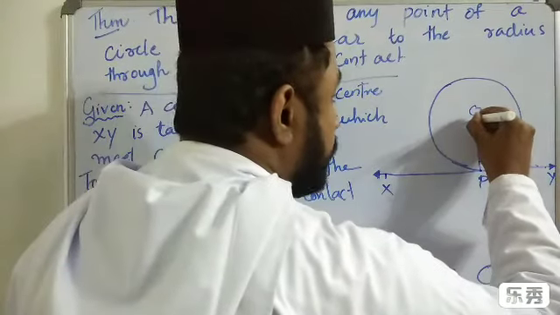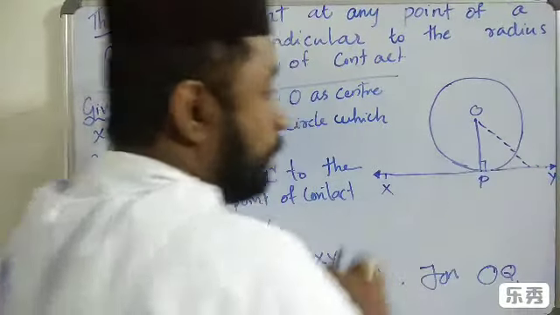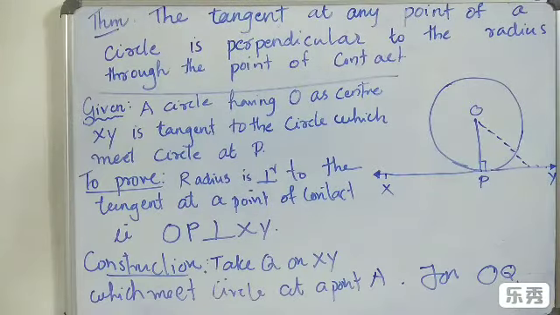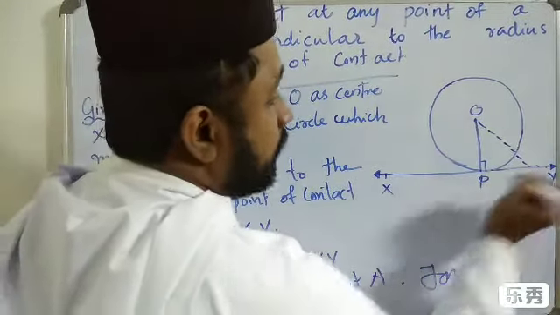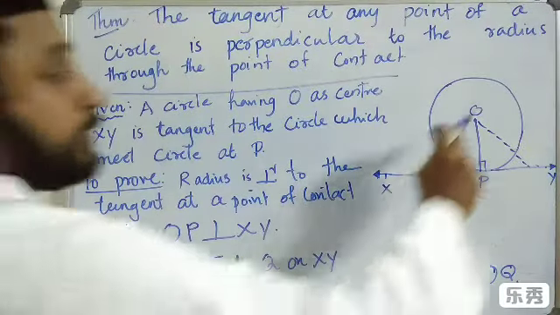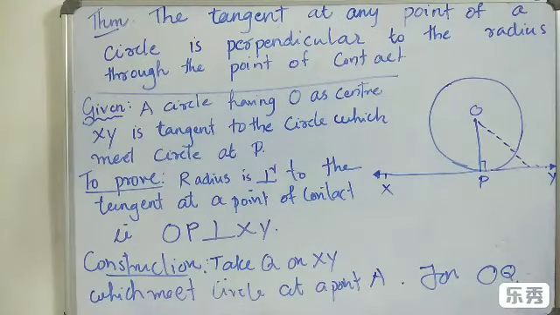Here OP is the radius, and this is the tangent. The tangent at any point of a circle is perpendicular to the radius through the point of contact. P is the point of contact, OP is the radius, XY is the tangent. So the radius OP and the tangent XY are perpendicular. We have to prove this very important theorem.